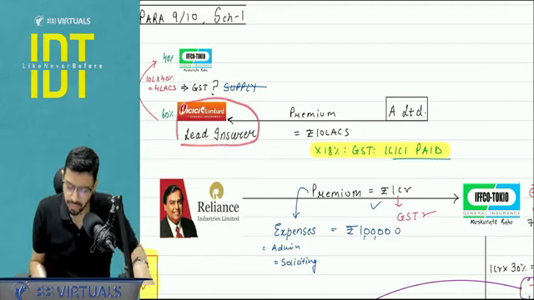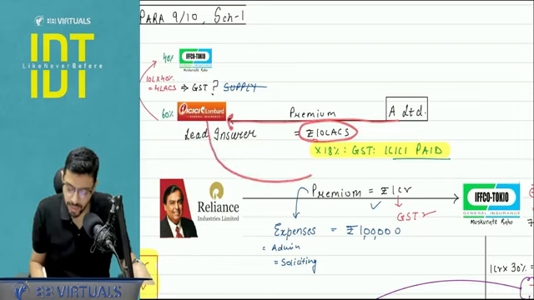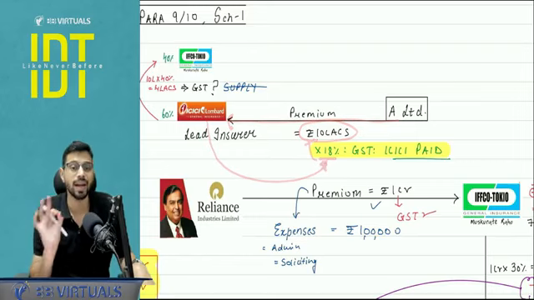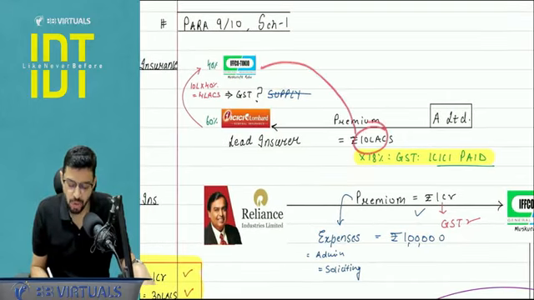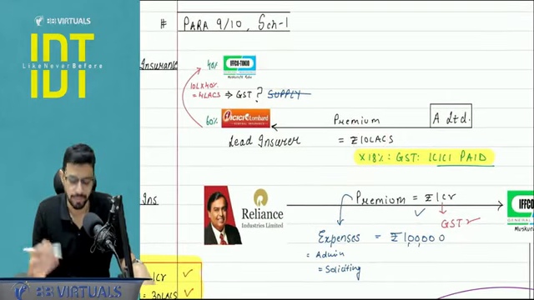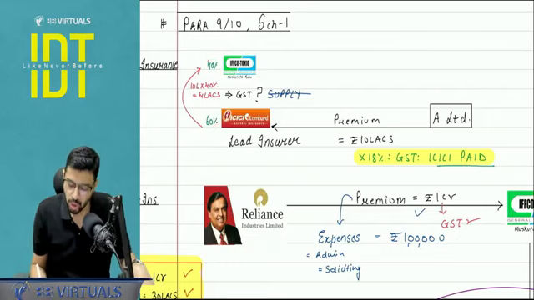ICICI is the lead insurer. A Limited pays the total premium of the insurance agreement, that is rupees 10 lakhs. ICICI Lombard will discharge the GST of 18%, let's say, on the entire 10 lakh rupees amount. Now, out of that 10 lakh, one share is of IFFCO Tokio. Let's say the sharing is 60-40. 60% risk is by ICICI and 40% is by IFFCO Tokio. So out of 10 lakh, 4 lakh will be given to IFFCO Tokio.